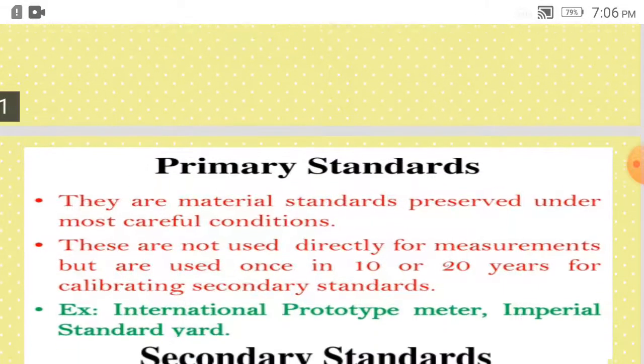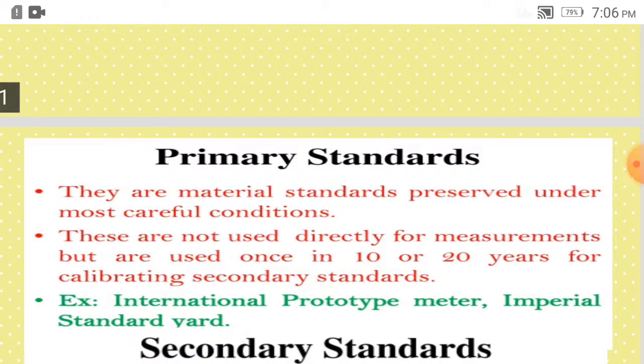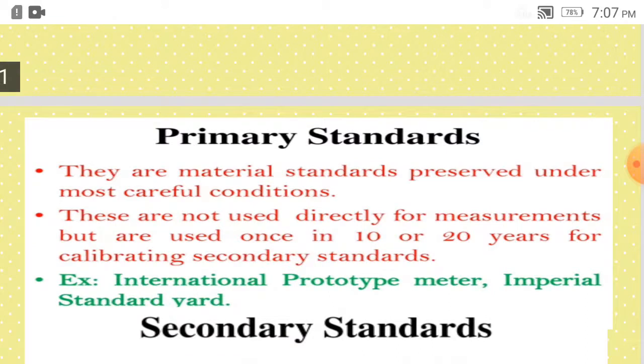So what are primary standards? They are the material standard preserved under most careful conditions, which are taken as the reference all over the world. A meter, how much should be a meter? That meter is specified on some material, such as we have seen that it can be of platinum iridium, which is the most long lasting or everlasting material, of which the meter or a yard is made up of, and it is preserved somewhere else in the apex offices and can be taken as reference all over the world.